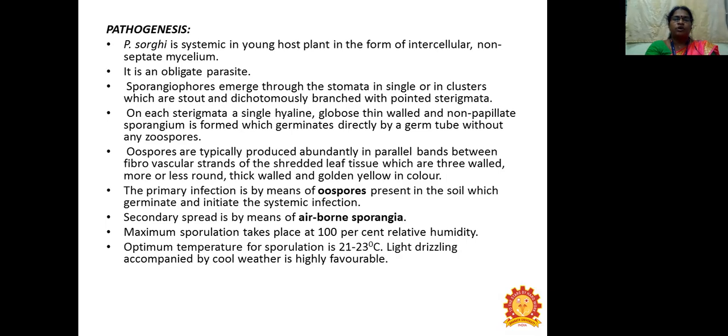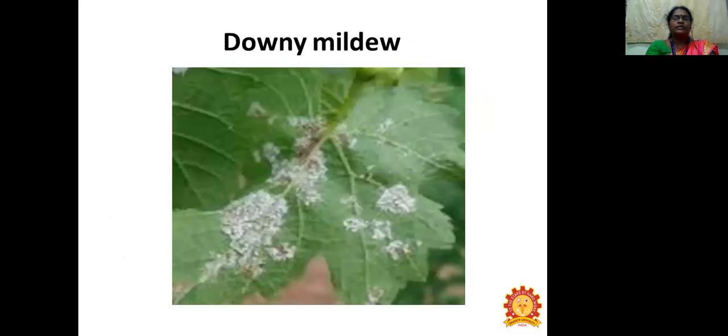Maximum sporulation takes place at 100% relative humidity. Optimum temperature for sporulation is 21 to 23 degrees Celsius, and light drizzling accompanied by cool weather is highly favorable for downy mildew disease development. This is the symptom shown on the leaf: you can see a cottony white mass growth on the under surface of the leaf.